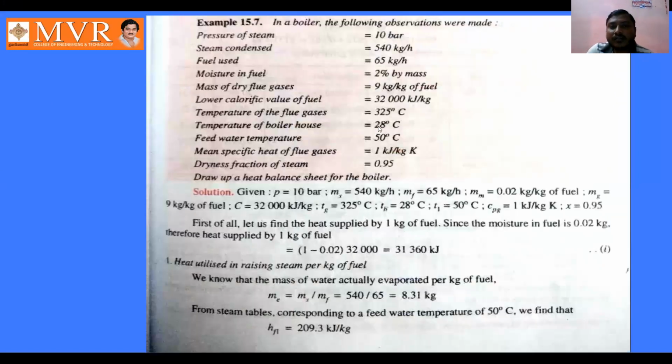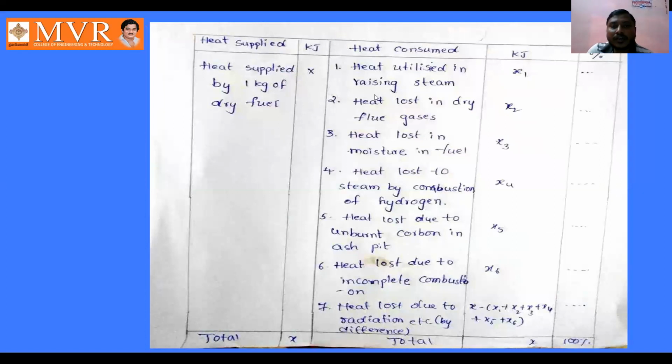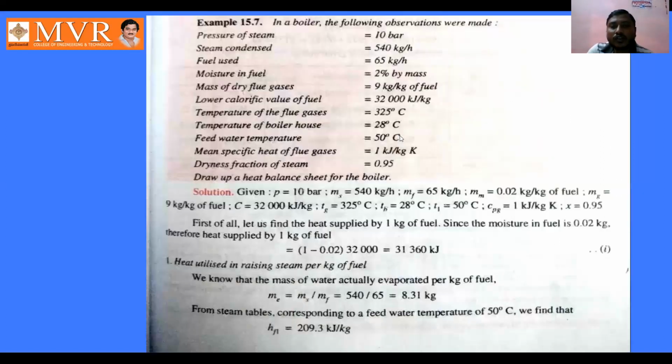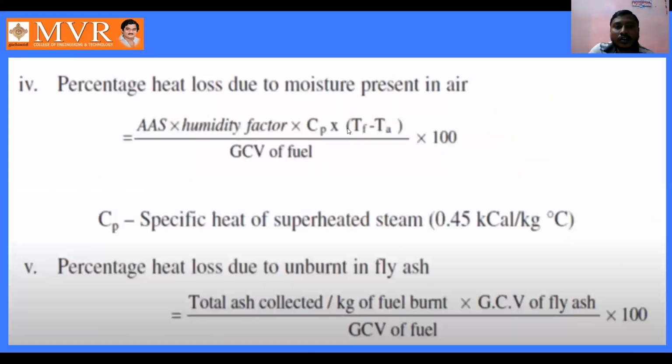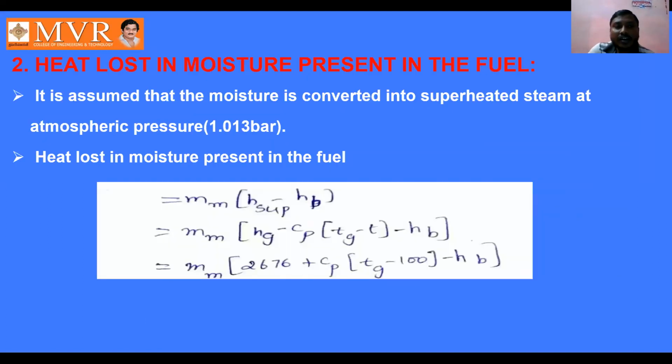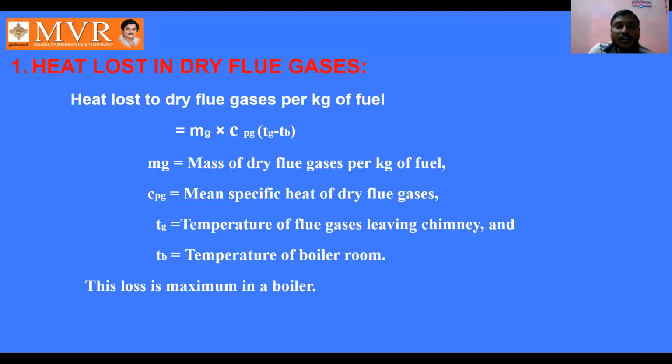And second, in the table, we have the heat loss in dry flue gases. For this, we have the equation Mg into Cpg into (Tg minus Tb). I have already shown you this when we were studying the losses: the heat loss due to dry flue gases per kg of fuel.